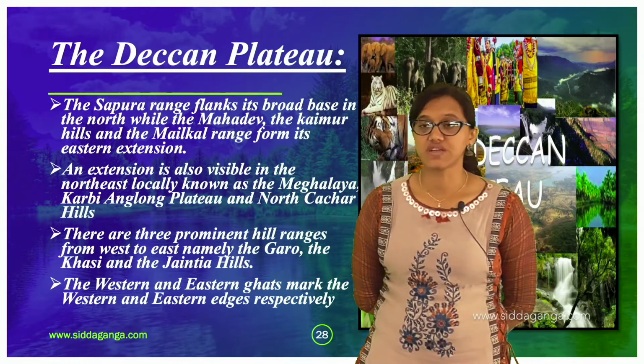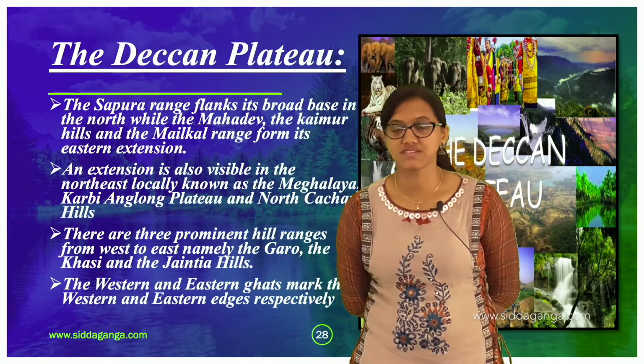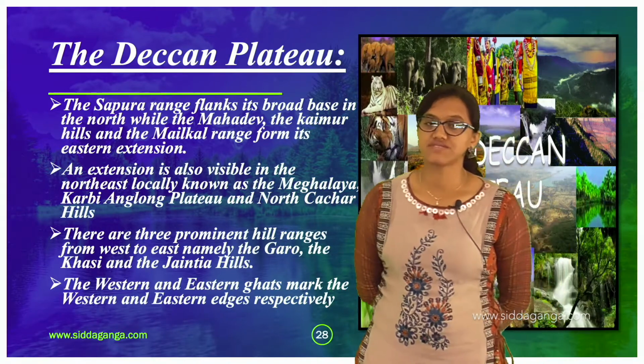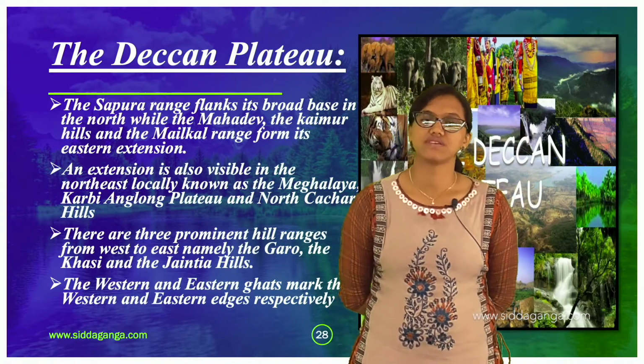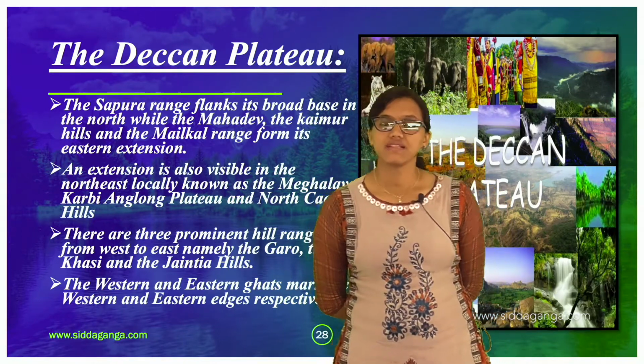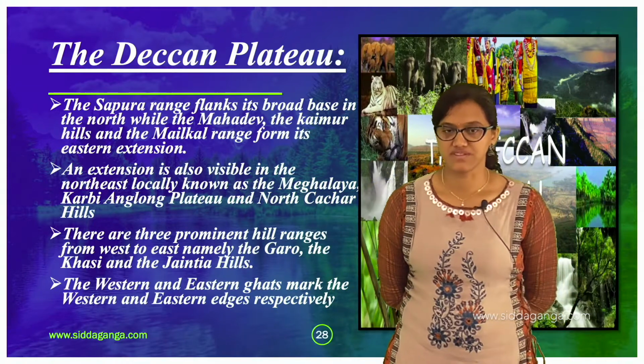So how the Deccan Plateau extends towards the east is what is being mentioned. An extension is also visible in the northeast, locally known as the Meghalaya, Karbi Anglong Plateau and the North Cachar Hills.